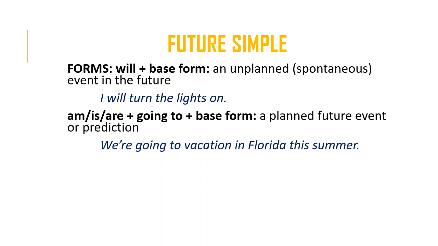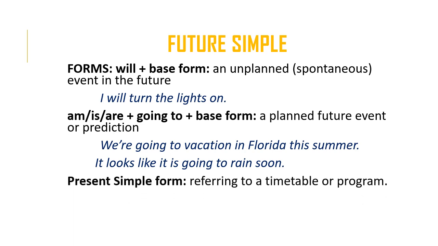For example, we're going to vacation in Florida this summer. It looks like it's going to rain soon. We can also express the future by using the present simple form. And we use this when we're talking about a timetable or a program. So for example, you would say the plane leaves in 1 hour.